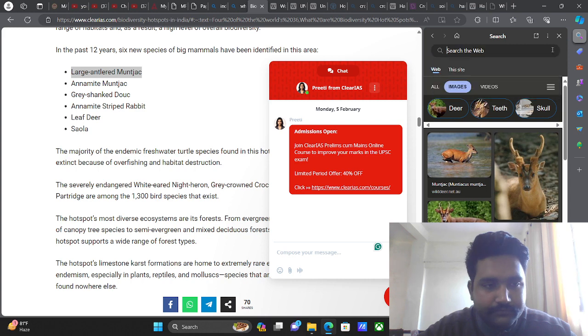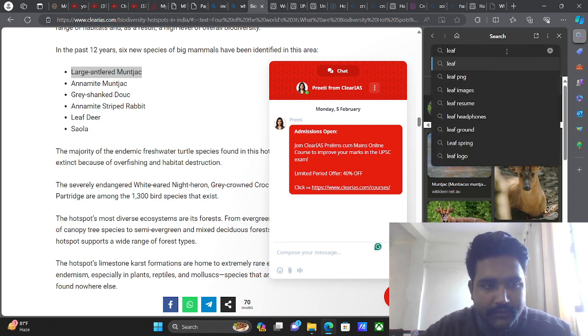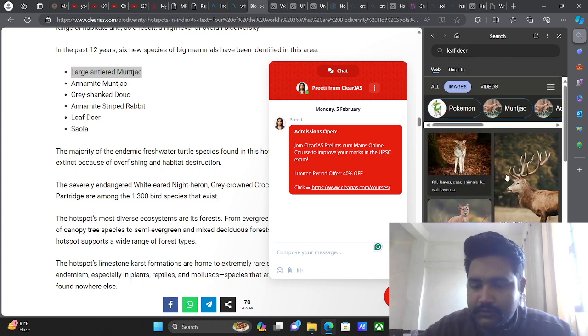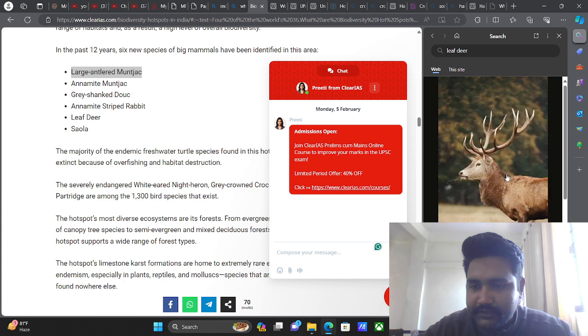This is how the leaf deer looks like. Okay, the deer with leaves. So there are a lot of leaves on the leaf deer.